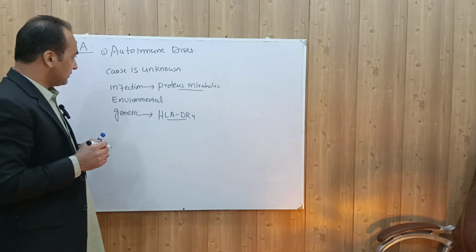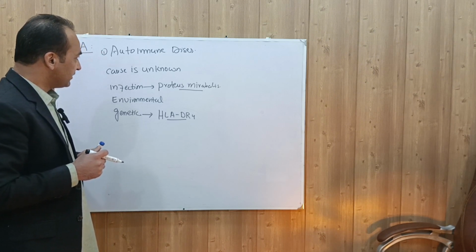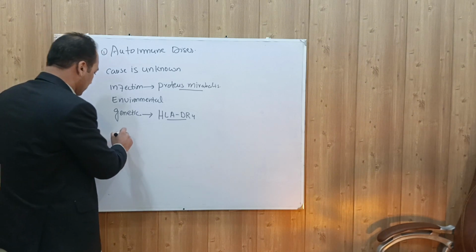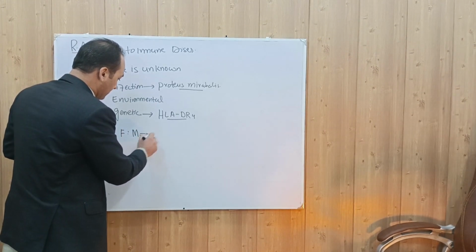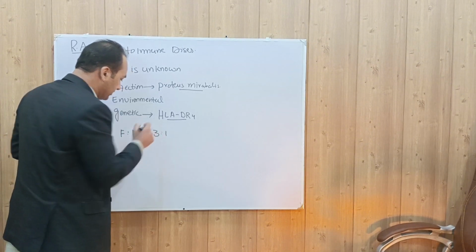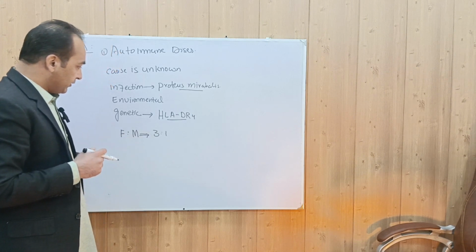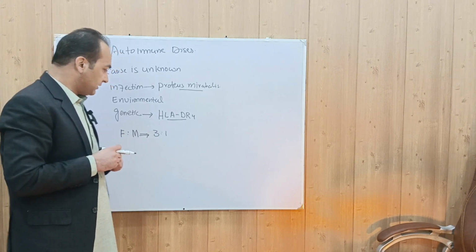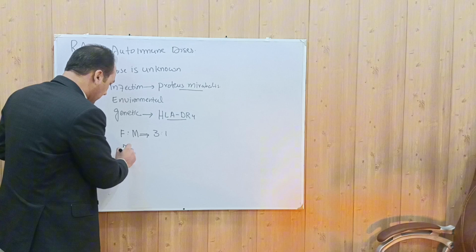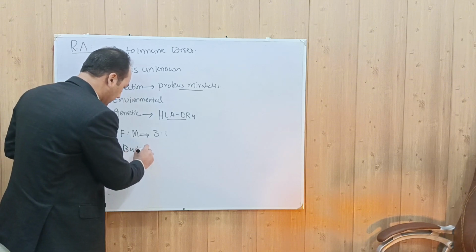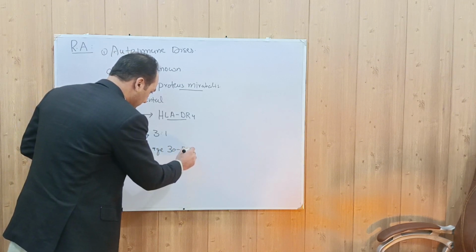Rheumatoid arthritis can occur in males as well as in females, but this condition is more common in females. The female to male ratio is 3:1. It is 3 times more common in females as compared to males. Rheumatoid arthritis can occur at any age, but more commonly it occurs at 30 to 50 years of age.